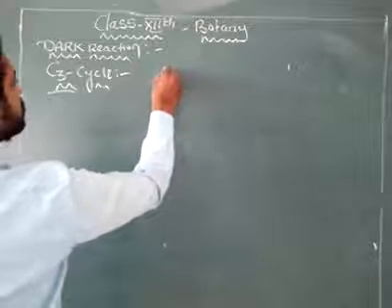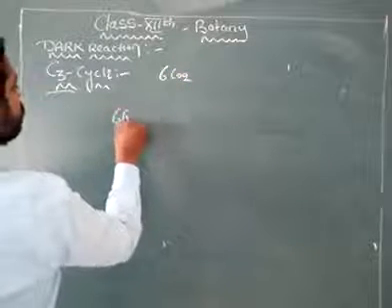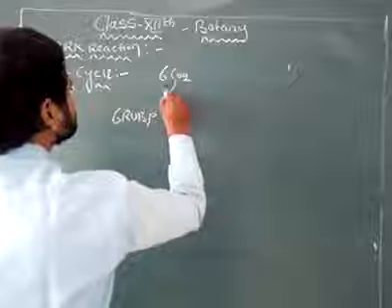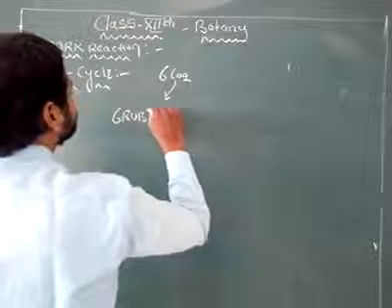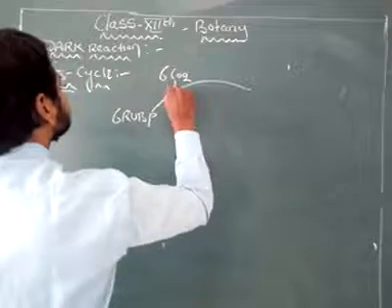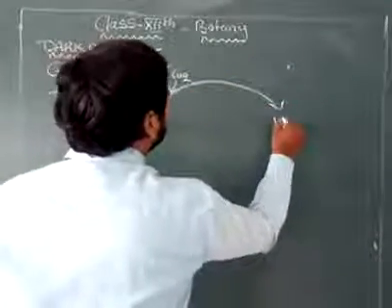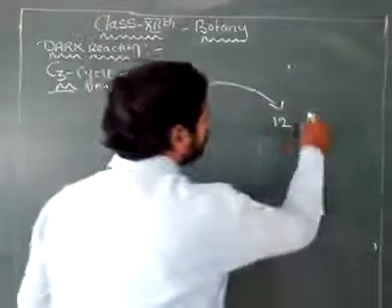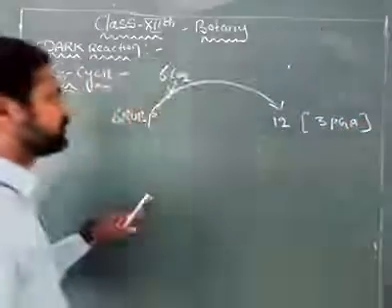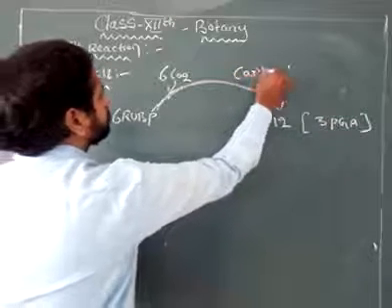Firstly, 6 molecules of carbon dioxide and 6 molecules of RuBP are forming 12 molecules of 3-phosphoglyceric acid. This step is called carboxylation.